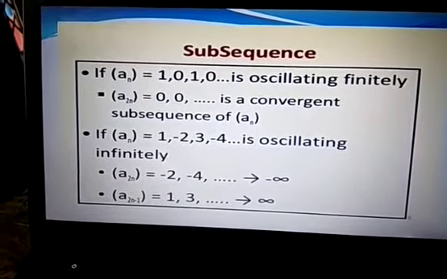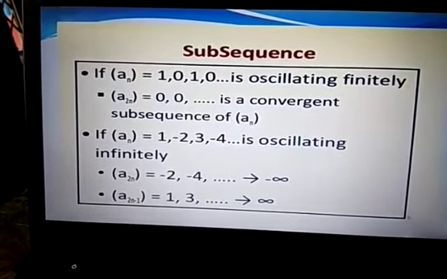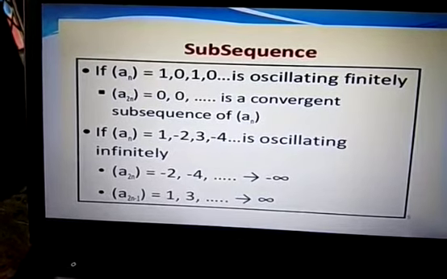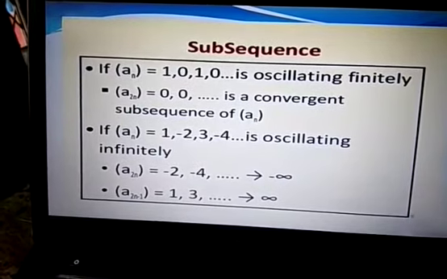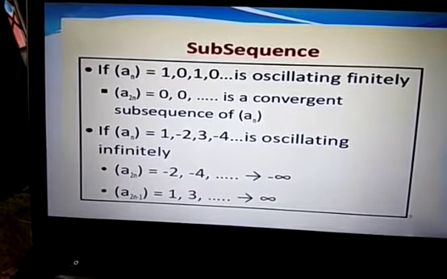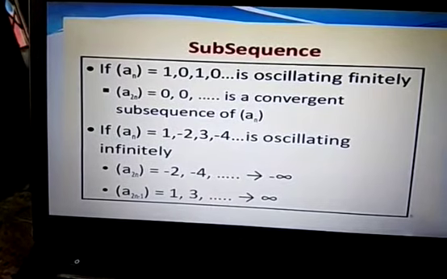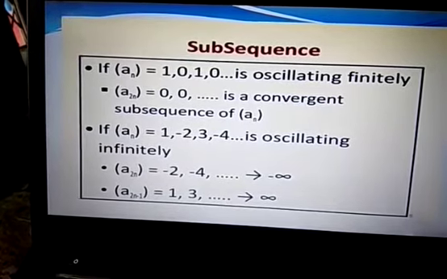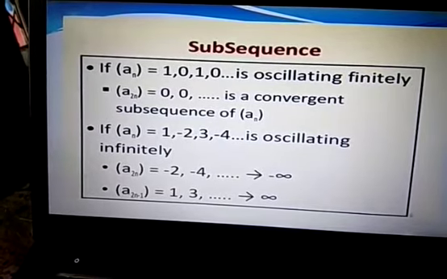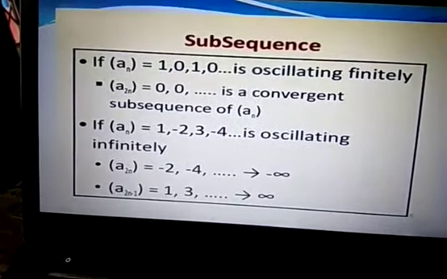So if a_n equals 1, 0, 1, 0, 1, 0, which is oscillating finitely, then a_{2n} will be 0, 0, 0, a convergent subsequence of a_n. If a_n equals 1, minus 2, 3, minus 4, and so on, which is oscillating infinitely, then a_{2n} will be minus 2, minus 4, and so on, which tends to minus infinity, and a_{2n-1} will be 1, 3, and so on, which tends to plus infinity.